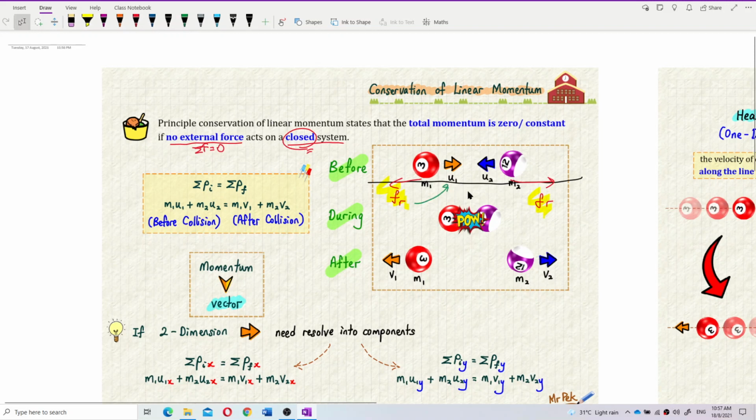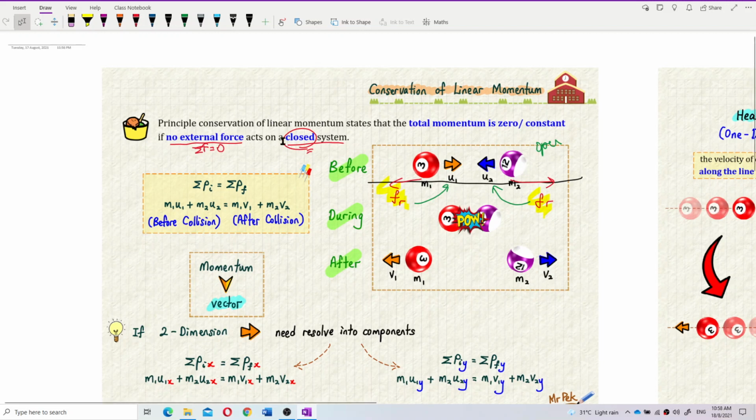The friction experienced by this red ball will slow down U1, and the friction experienced by mass 2 will slow down U2. So this external force will surely affect the velocity and the momentum. So this is not a closed system. This is an open system. You understand?